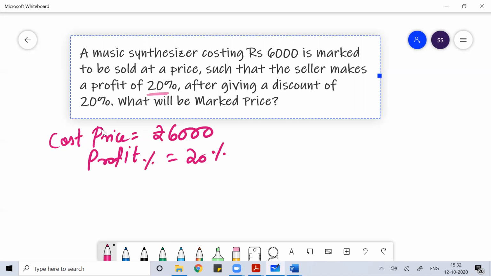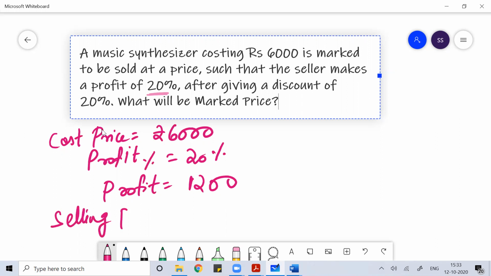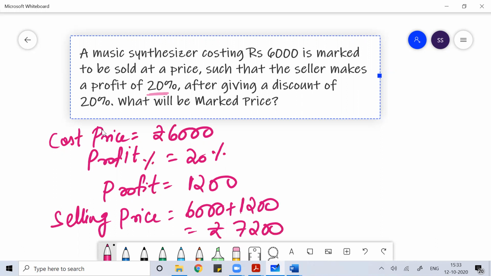So how much is the profit? 20% means 1200, since 10% is 600. So the selling price is 6,000 plus 1200, which is 7200.